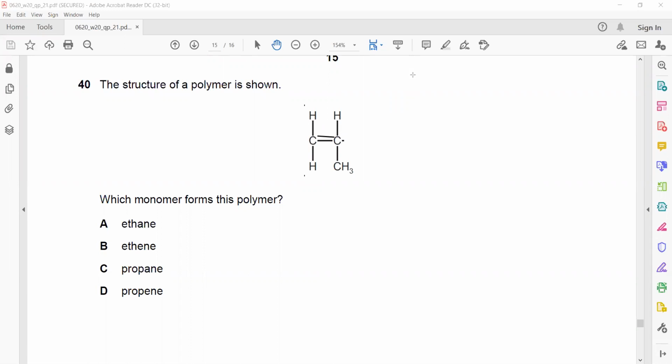So which monomer is this? The total number of carbons, 1, 2 and 3. So if 3 carbons are there, that will be prop. And because there is a double bond, it is ene. So propene.